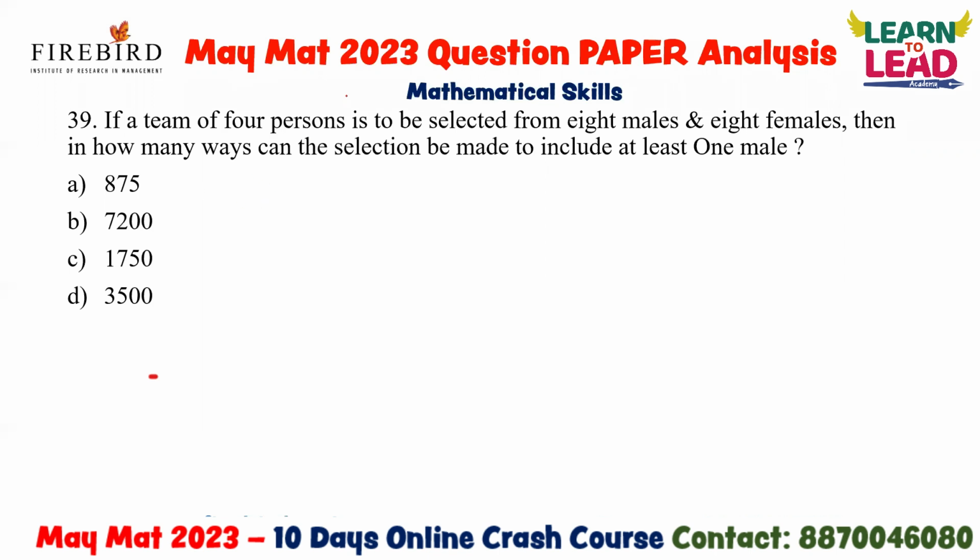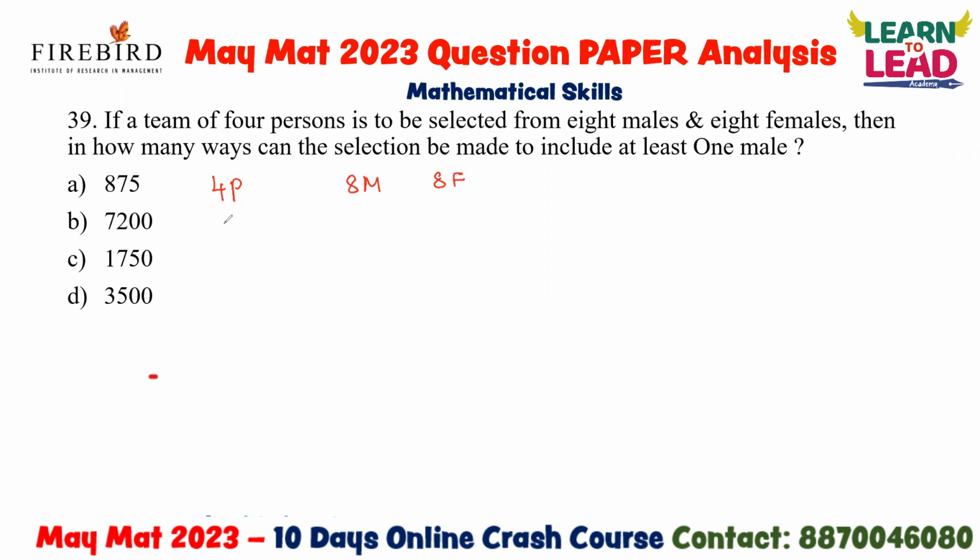If a team of 4 persons is to be selected from 8 males and 8 females, so there are 8 males and 8 females, and you are going to select 4 persons from that group. Then in how many ways can the selection be made to include at least 1 male?